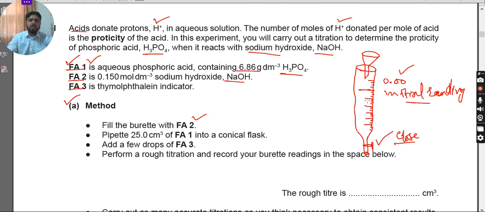Just fill it up where it is easily filled, and then try to note that reading as an initial reading. Secondly, the second instruction says to pipette 25.0 cm³ of FA1 into a conical flask. You have to take your conical flask. Now use the pipette. First of all, you remember you are given the pipette.